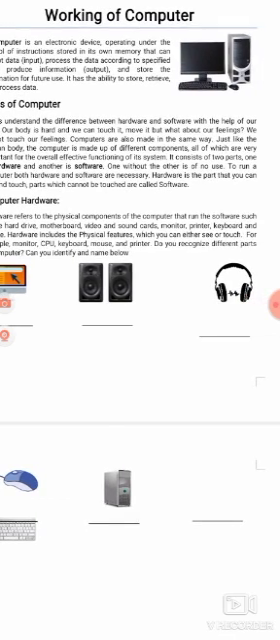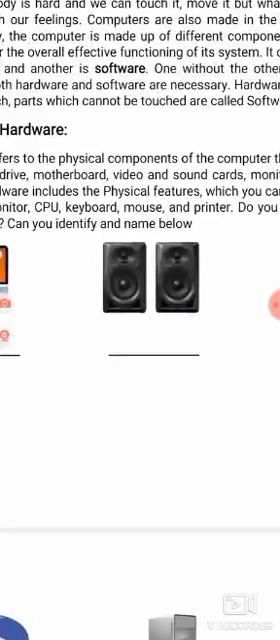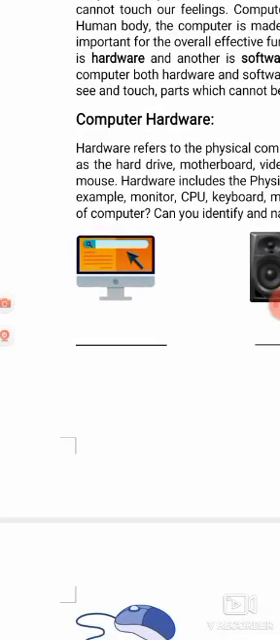So students, do you recognize the different parts of a computer? Can you identify the names below? First of all, let's look at the picture. What is this? This is called a monitor. This is an output device. This is called hardware. We can touch the monitor, we can see the monitor.